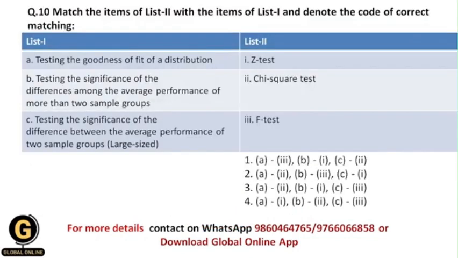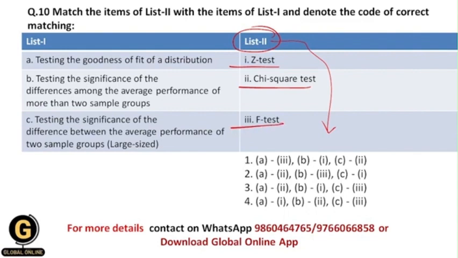Okay, next, now here they have given us two lists, list 1 and list 2, and we need to match list 1 with list 2. So let us see first of all what is in list 2. In list 2 they have given certain names of tests: Z test, chi-square test and F test.